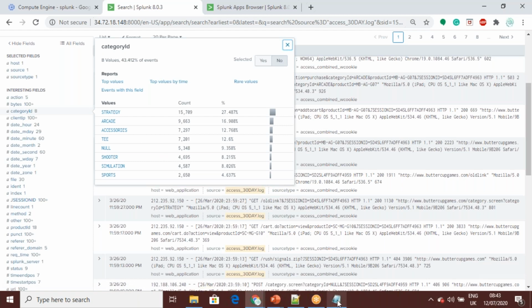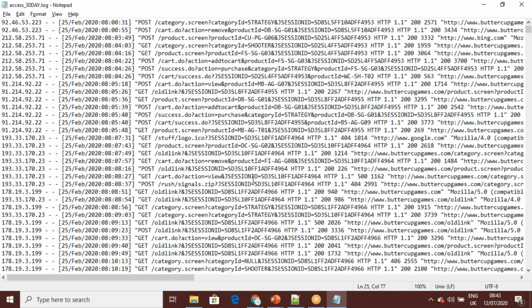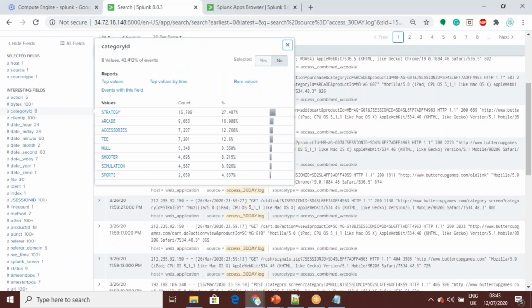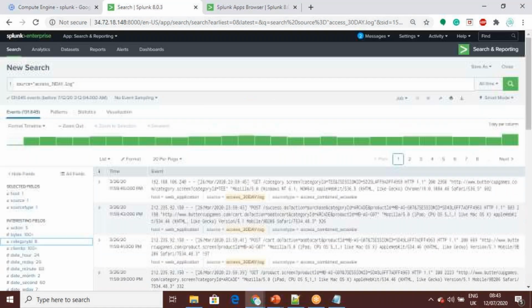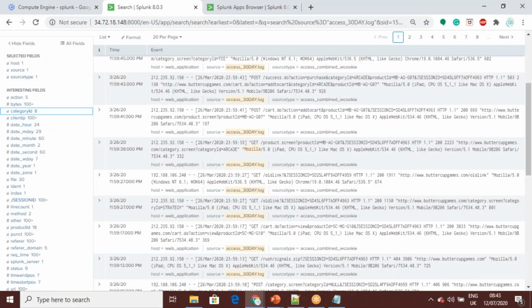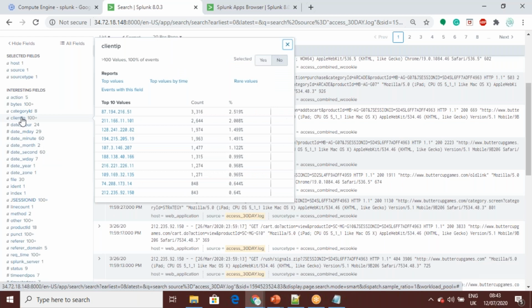By seeing this kind of log, what do you guys think? Just by selecting the source type and processing the log, I am able to see some kind of insights, what's happening in my system. I haven't done any extra coding or anything. It automatically filters the data and gives me these insights.